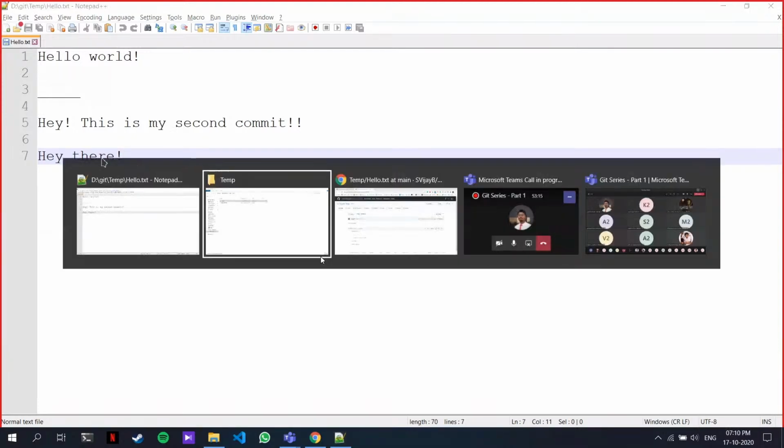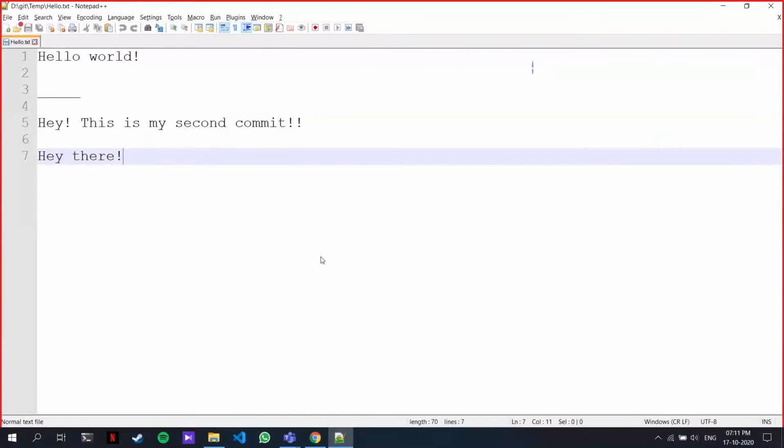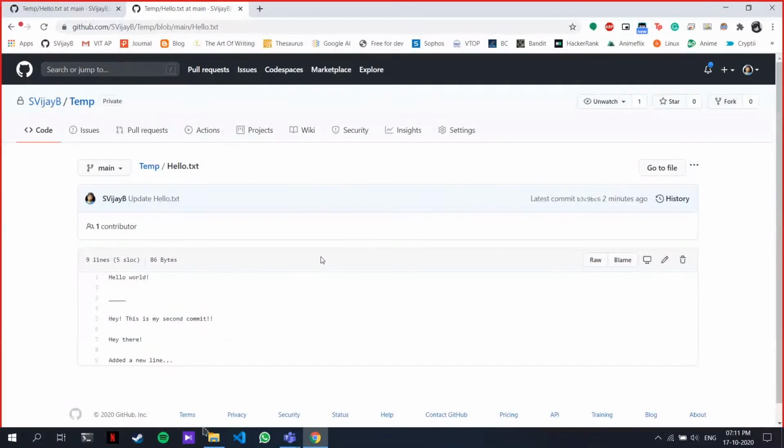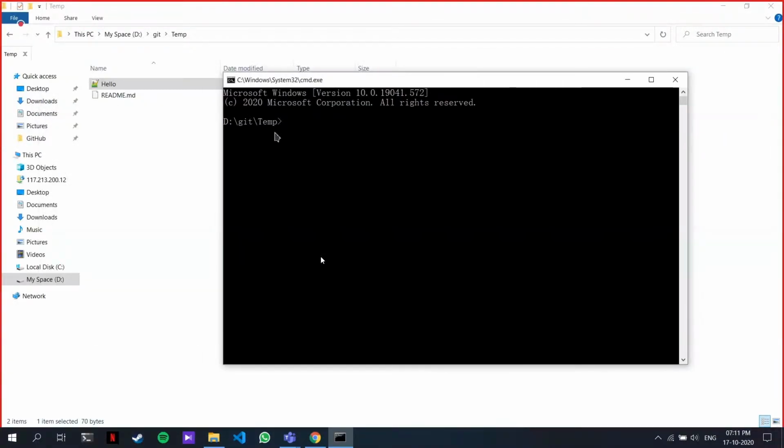Here, this is the state. There's a change here, like I merged from the GUI, that is not present in my local system. So how do I get the changes from the cloud to the local system? All you need to do is open your CMD, go to your repository, and type git pull.